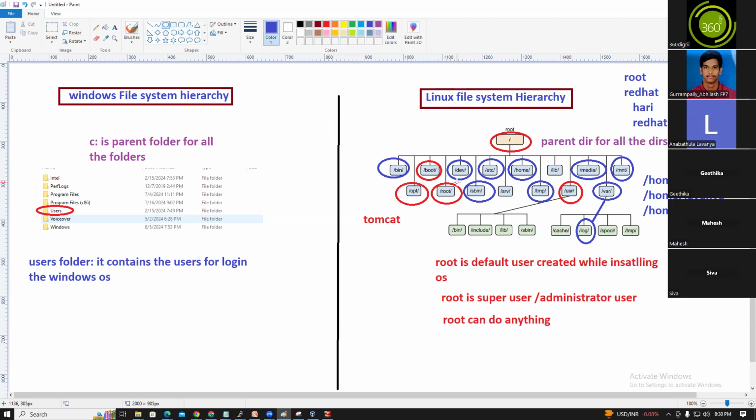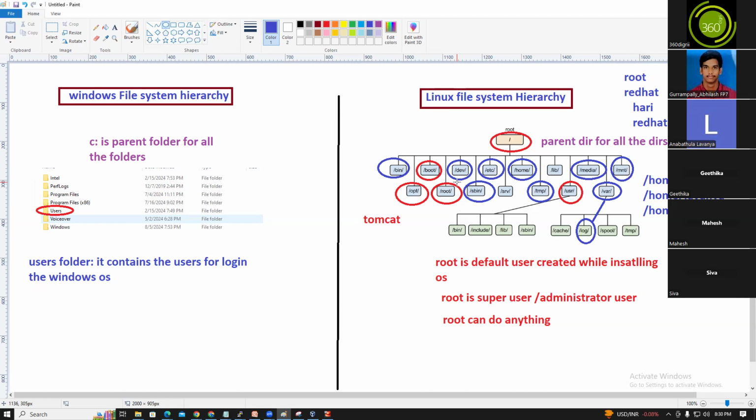Hari is a normal user, Lavanya is a normal user, and Mahesh is a normal user. But normal users can execute only the bin commands, while the root user can execute both bin and sbin commands. Because the root user is the super user, root can do anything. The root user is an administrator user.